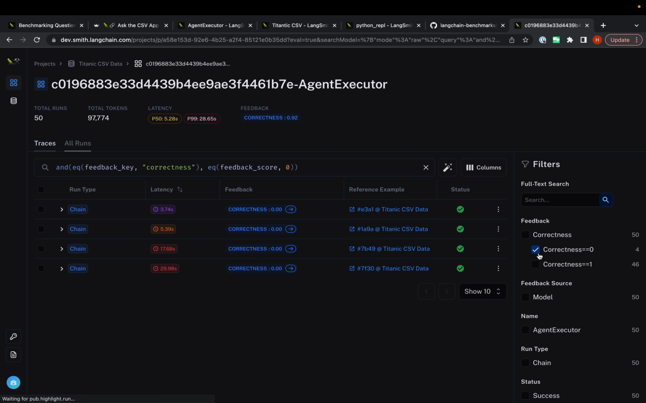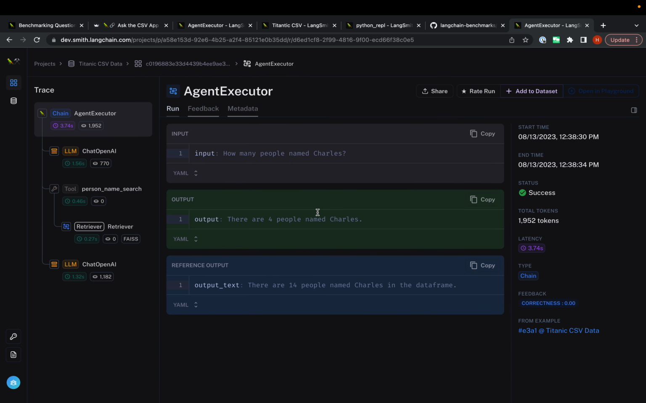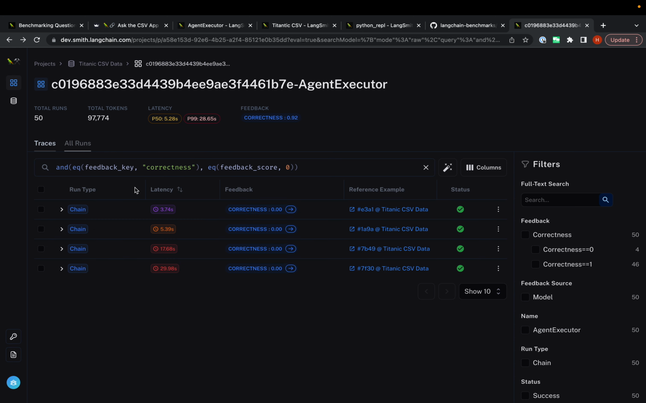And so I can do exactly that. I can click in, filter on this, and see which ones failed. Let's look at this one. This is one where it asks how many people are named Charles. It uses the vector store retriever tool. Unfortunately, it's limited to only return the top 4 results, so it thinks there's only 4 people named Charles. That's good to know. Maybe we can improve that in the future.